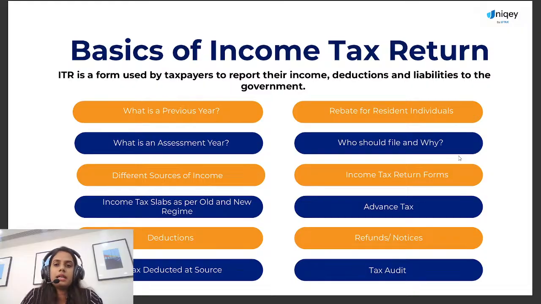Out of them: what is the previous year, what is an assessment year, different sources of income, what are the income tax slabs, what are the deductions and how we can claim them, what is the rebate for a resident individual in India, who should file ITR and why you should file your ITR, what are the income tax return forms, what is advance tax, refund and notices and tax audits. We will be discussing all these things in today's session.